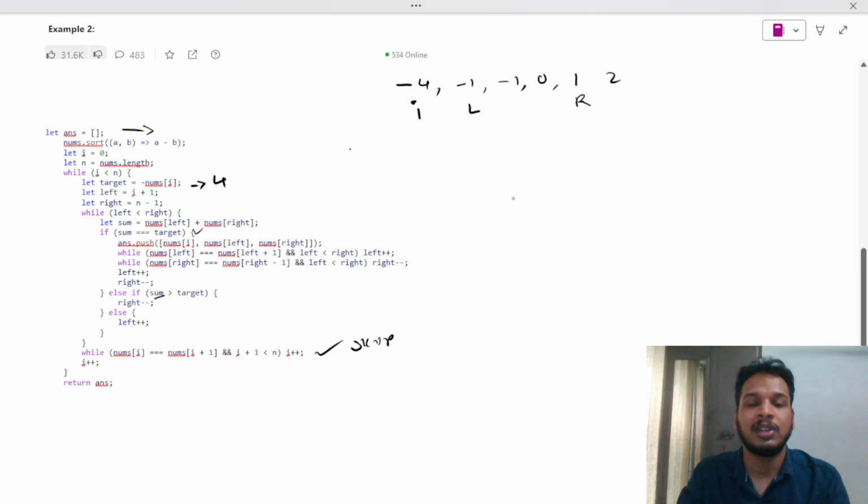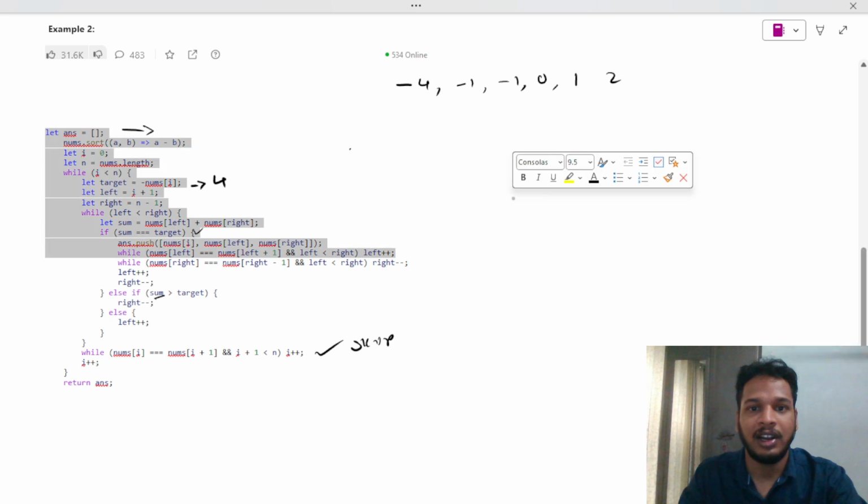Now -1 plus 1, is it greater than target? -1 plus 1 is 0. It is not greater than target, but it is not making the target 4. It is closer, then we have to move right, but in this case our while loop will fail because we don't need this.